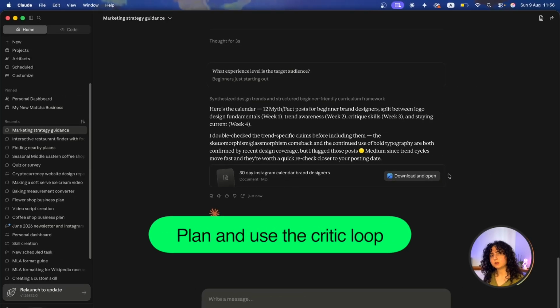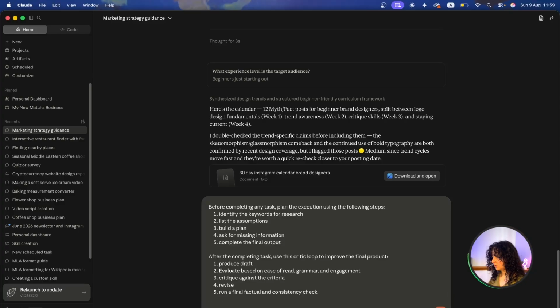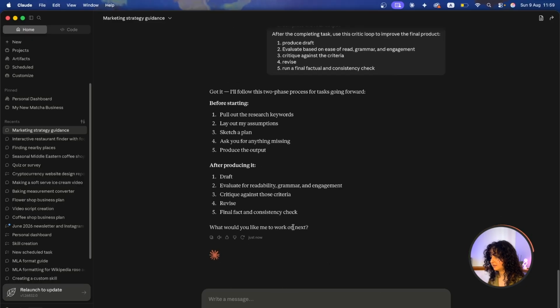We can also have Claude do more than just complete the task. It could start planning before doing the task, and it could do an evaluation after the task. This way we can have a full professional production cycle. So what we're going to do now is give a very simple prompt. So there we go. We have a before checklist and an after checklist, and I'm just going to send this into Claude. So now it has this saved in memory.